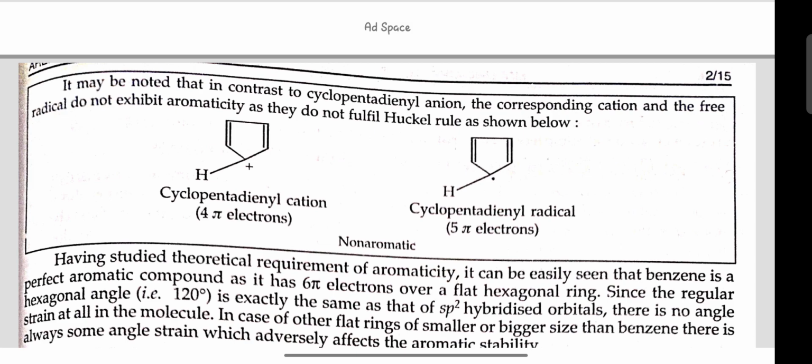Having studied the theoretical requirements of aromaticity, it can be easily seen that benzene is a perfect aromatic compound as it has 6 pi electrons over a flat hexagonal ring, since the regular hexagonal angle is exactly the same as that of sp2 hybridized orbitals. There is no angle strain at all in the molecule. In the case of other flat rings of smaller or bigger size than benzene, there is always some angle strain which adversely affects the aromatic stability.